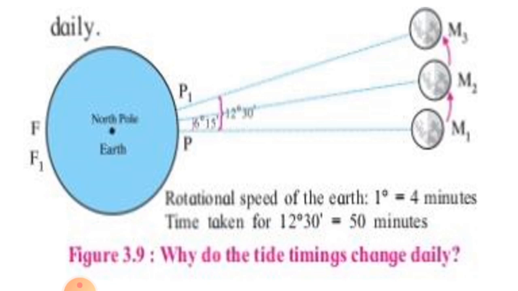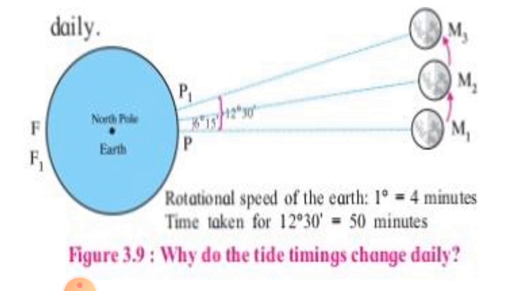It will take 12 hours for point F to come to the position of point P. However, at this time, it will not come exactly in front of the moon, as in the meanwhile the moon will also move a little ahead, that is approximately 6 degree 15, that is from M1 to M2.